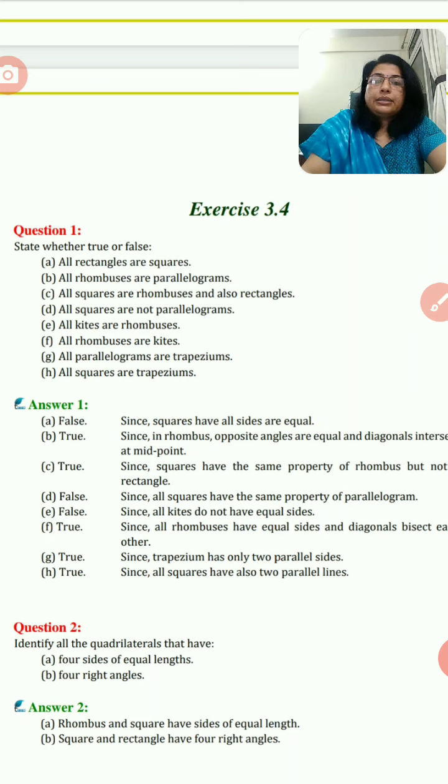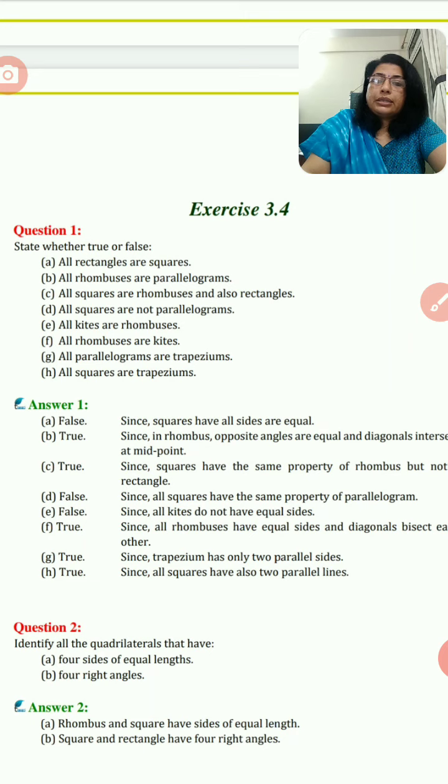Now next sentence, all kites are rhombus. Kites are not rhombus because kites are not parallelogram, and in the rhombus definition only it is there that rhombus is a parallelogram. So this is false.